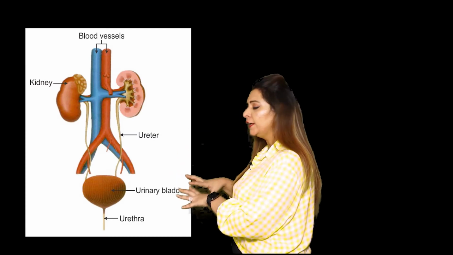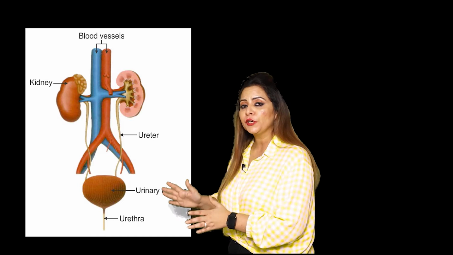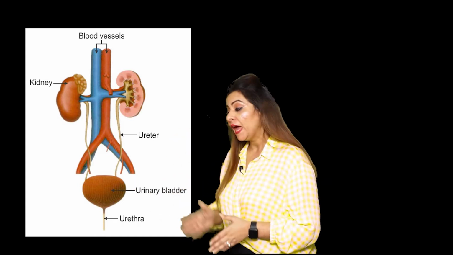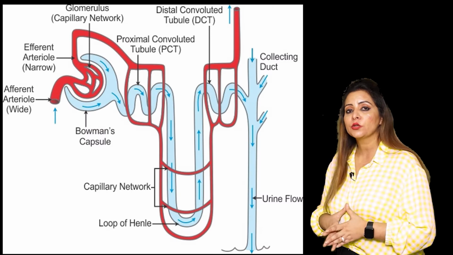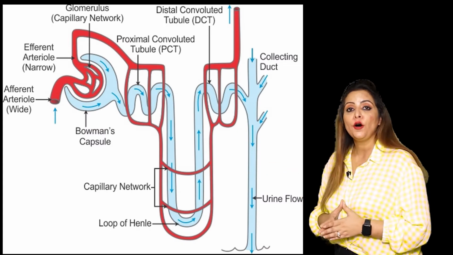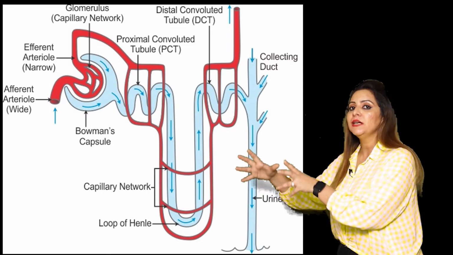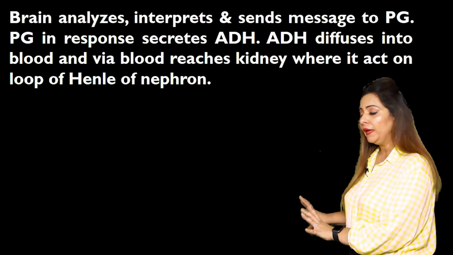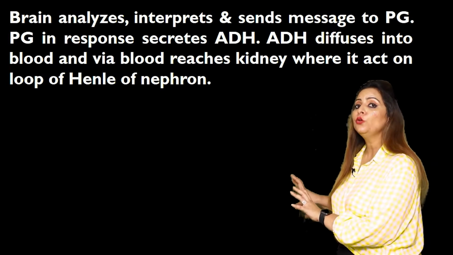And through blood it is carried to different parts, but it will show its function on its target organ. In this case, its target organ is the loop of Henle of the nephron, which is present in the kidney. Now, the condition can be when the water content is high, or a condition can be when the water content is low, right? It can rise above the normal level, or it can be below the normal level, right? So in both cases, it is going to follow the same pathway, but its function is going to differ.